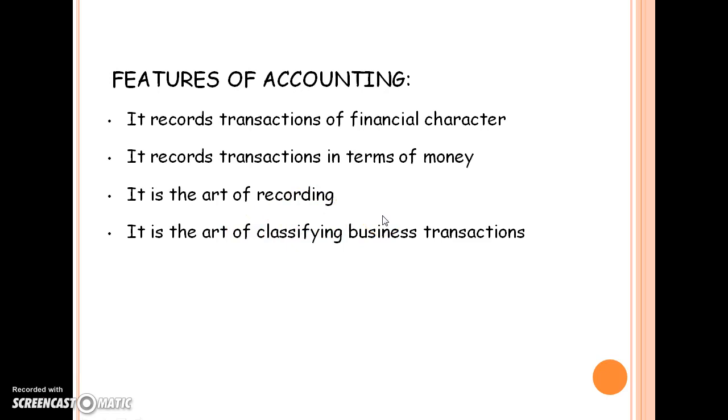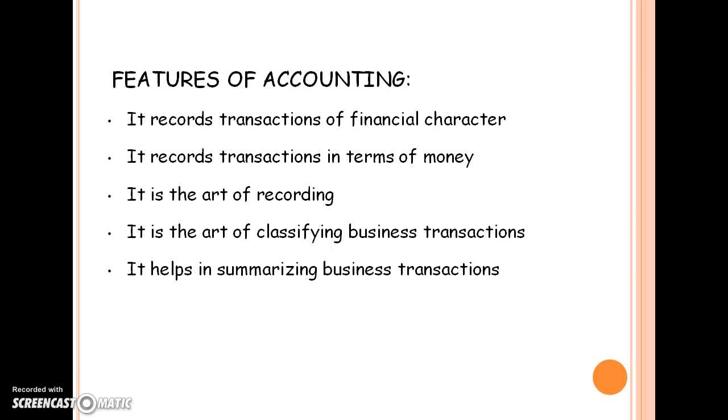For example, if sales are made on different days during a month, you have to classify all the sales in one place. Because when you record things on the 1st, 2nd, 3rd and different dates, sales can be done on a number of dates. So how do you classify it? You classify it by recording all the sales of a month into one account. That is known as the ledger.